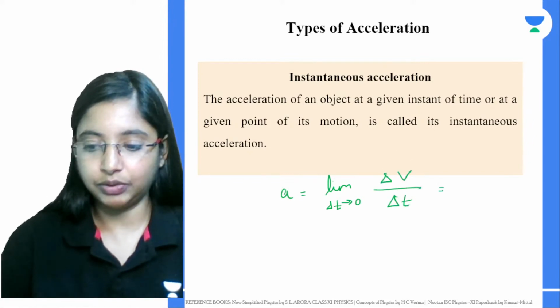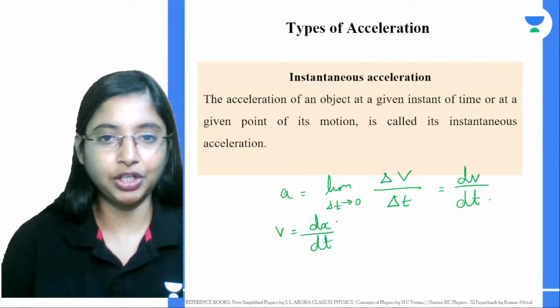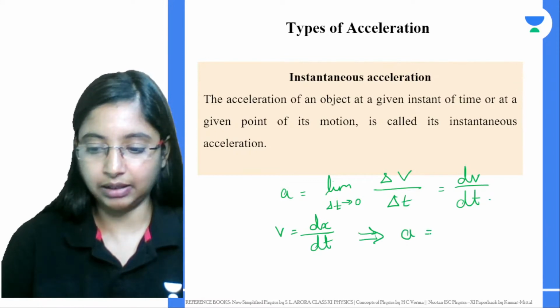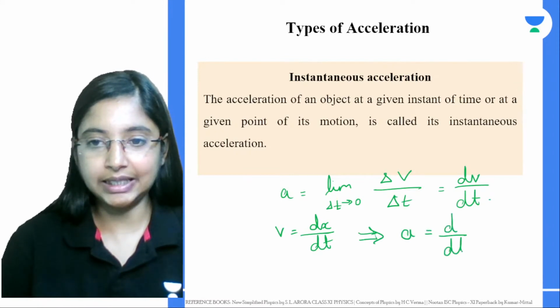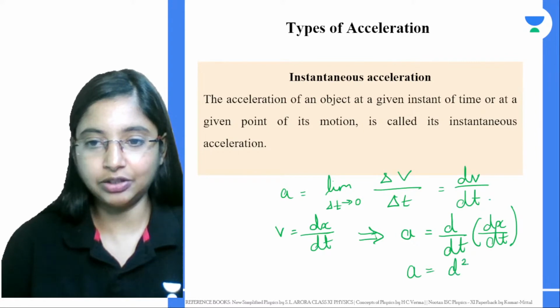Now v is nothing but dx by dt, the rate of change of displacement with time. So a is d by dt of dx by dt, that is, a is d square x by dt square.